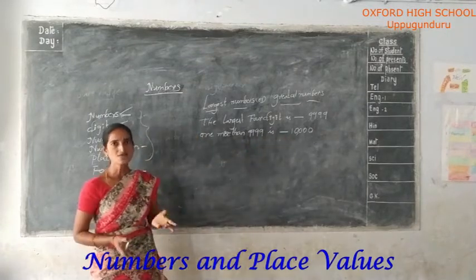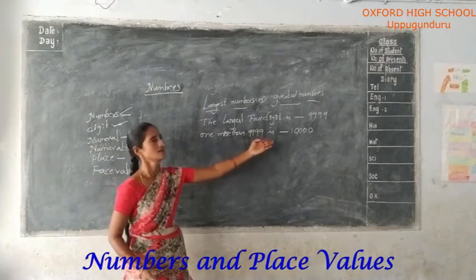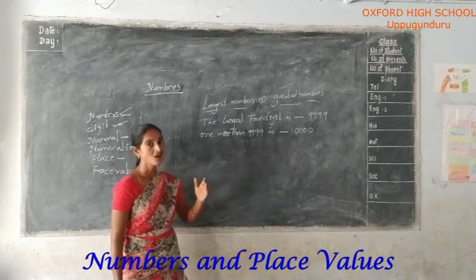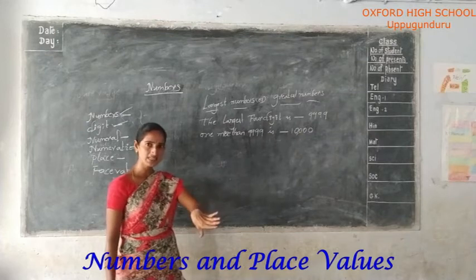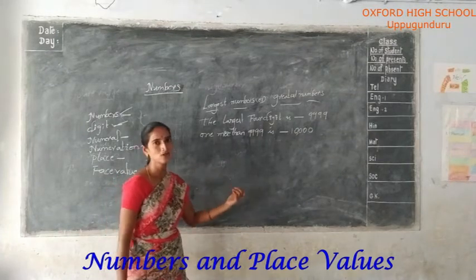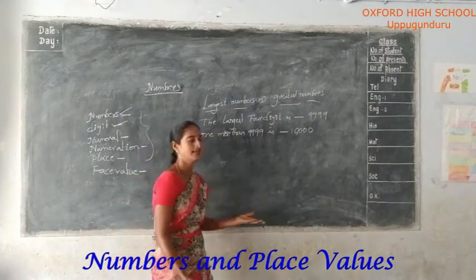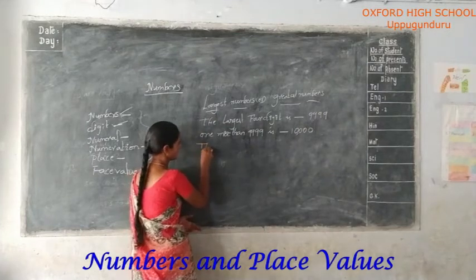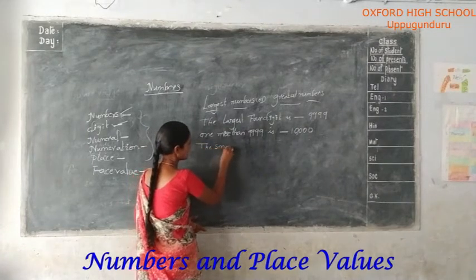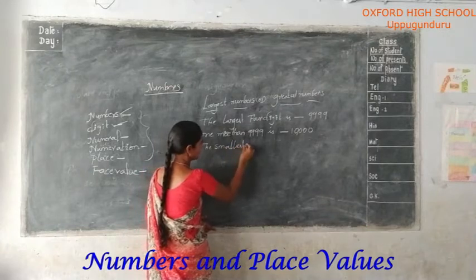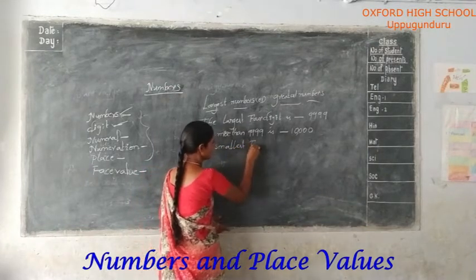The smallest 5-digit number is 10,000. The largest 5-digit number is 99,999.